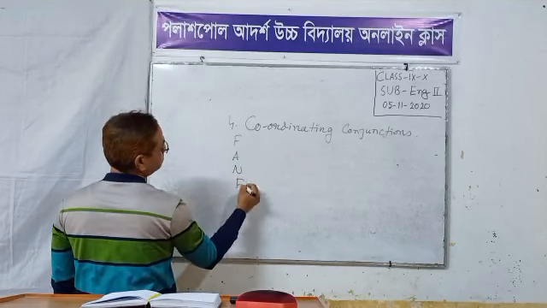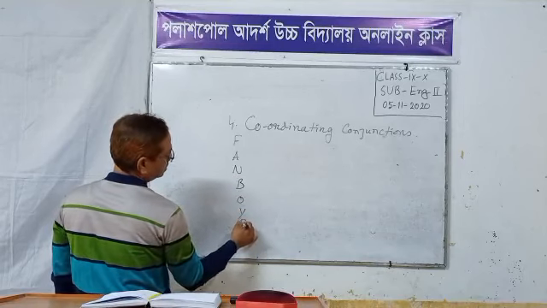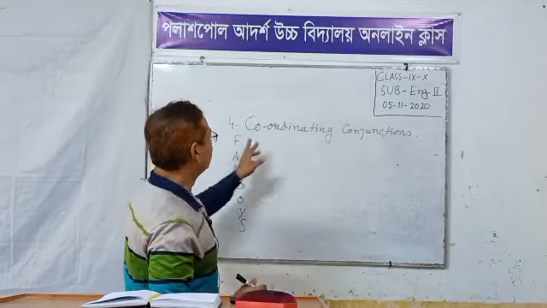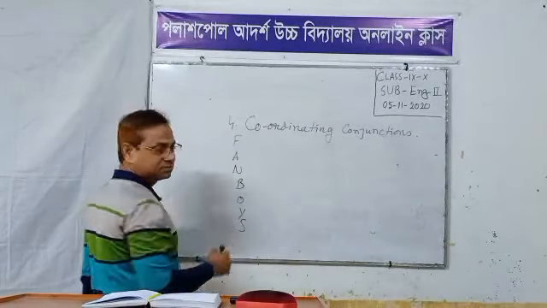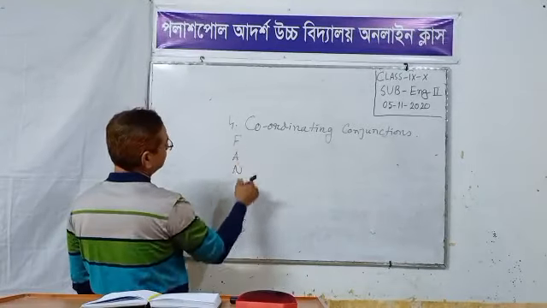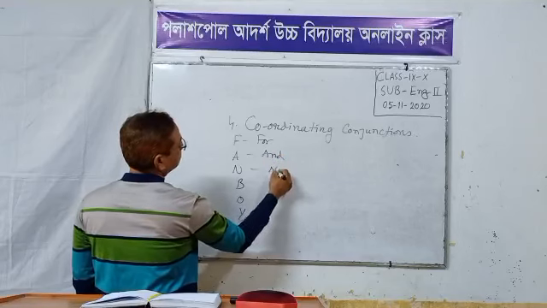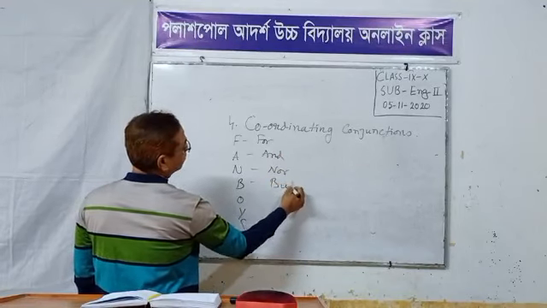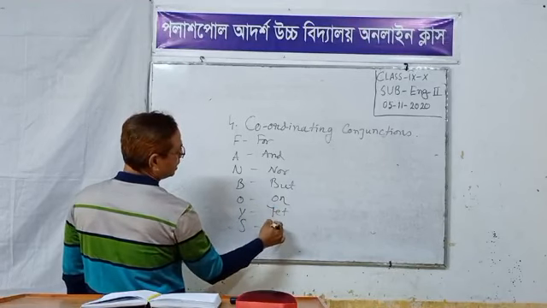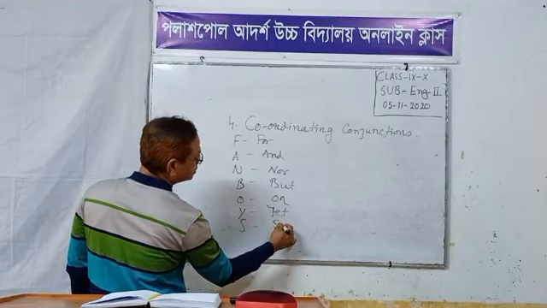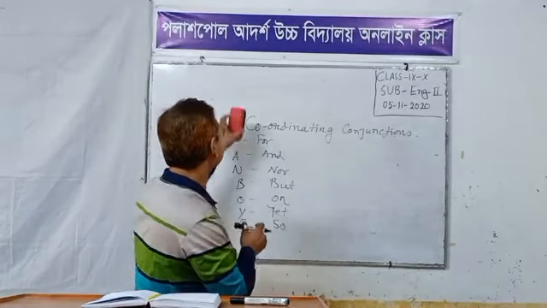This is the abbreviation of the seven coordinating conjunctions, only one abbreviation word: FANBOYS. F for for, A for and, N for nor, B for but, O for or, Y for yet, S for so. These are the coordinating conjunctions.